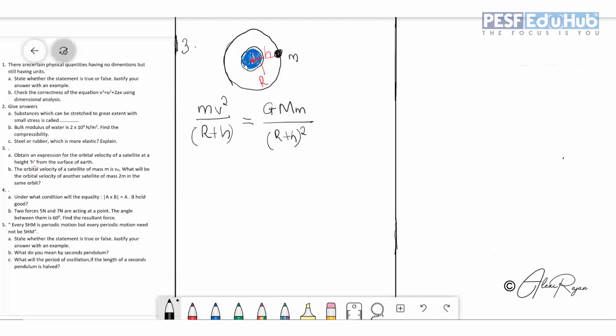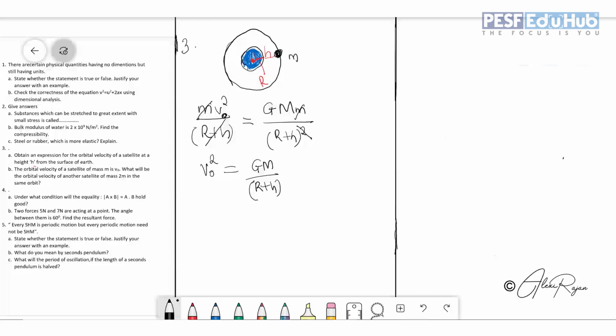So from here, r plus h cancels, one small m cancels. This velocity is the orbital velocity. So you got an equation: V0 square is equal to GM by r plus h.